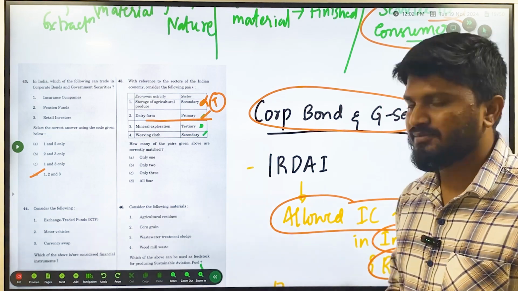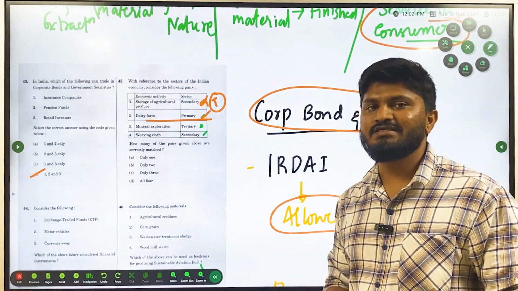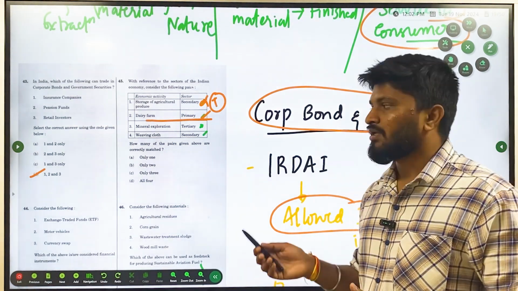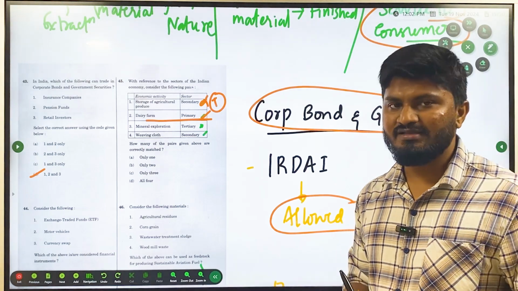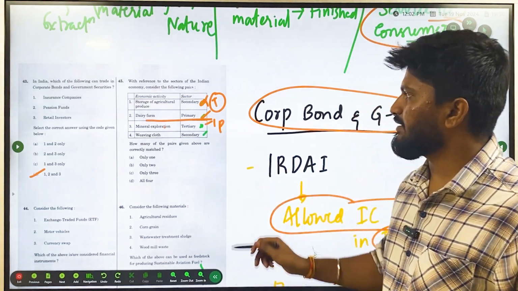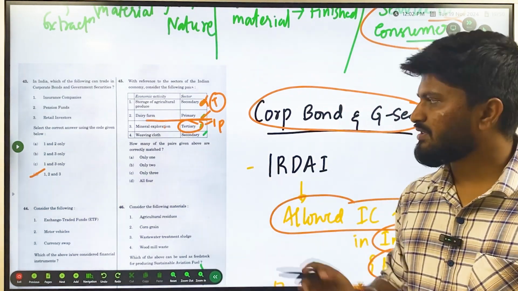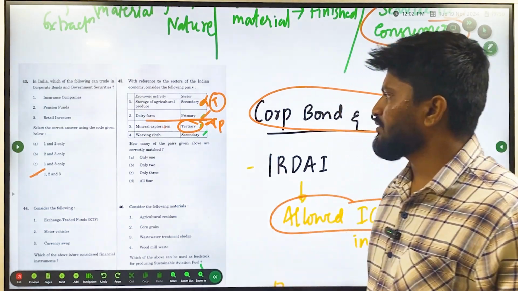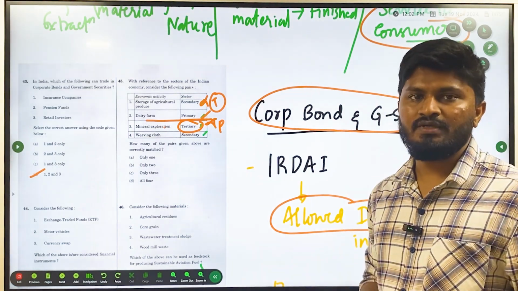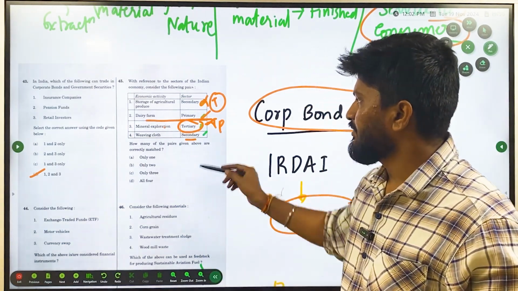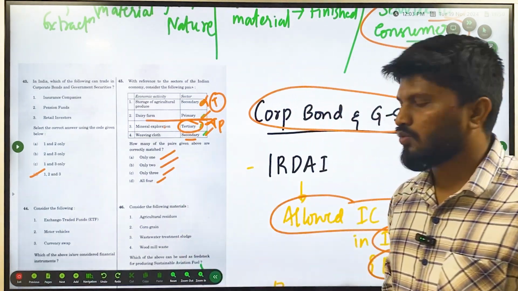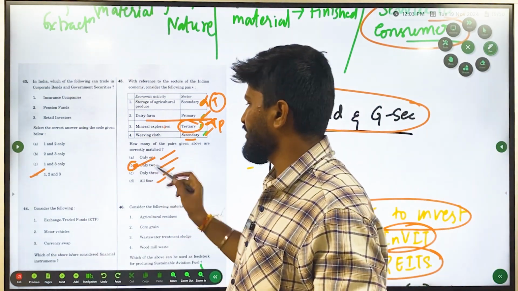Here many people get confused because most of the time many consider mineral exploration to be secondary, because it is not dealing with agriculture. But here again you are exploring raw materials. What are the raw materials here? Minerals or mineral ores. Here you are only exploring. So this also belongs to the primary sector. Here the option given is tertiary sector, so this is also wrong. These two are wrong. The third one is weaving cloth. Here you are converting raw material, that is cotton, into cloth. So this is the manufacturing sector and it is secondary. So 2 is correct. The options here are only 1, only 2, only 3, all the 4. So only 2 are correctly matched. So the correct answer here is only 2.